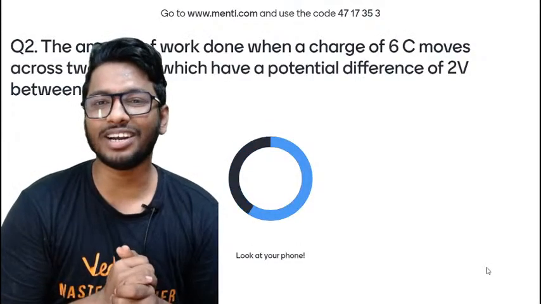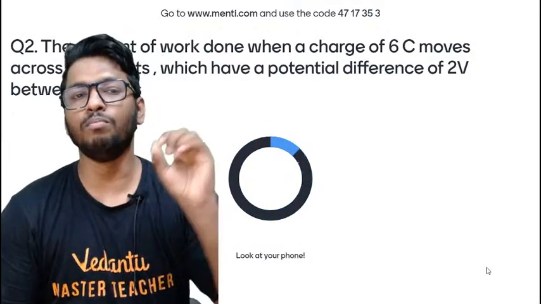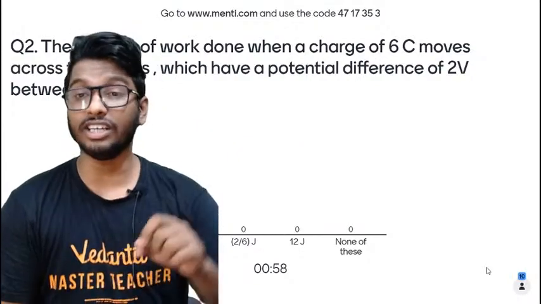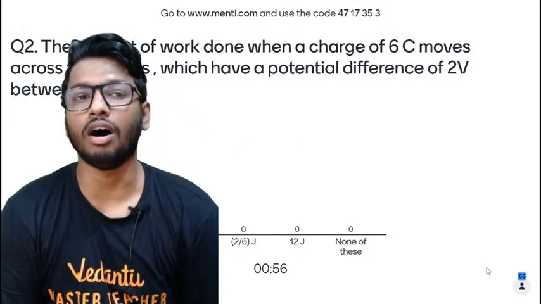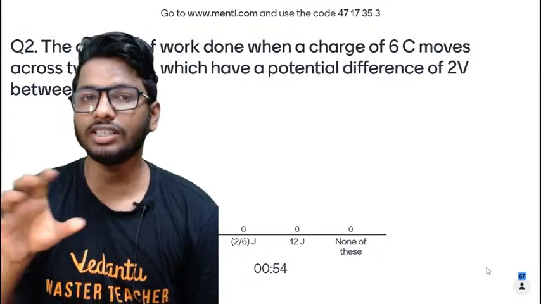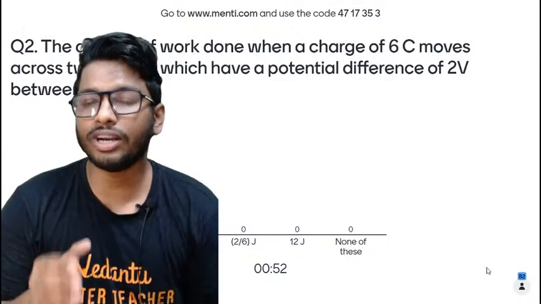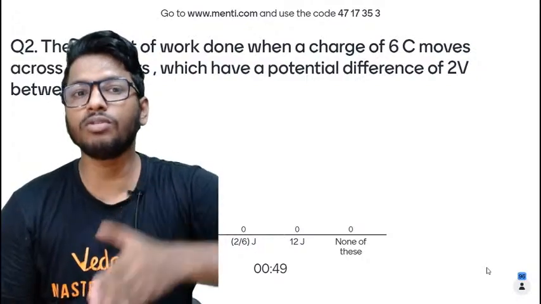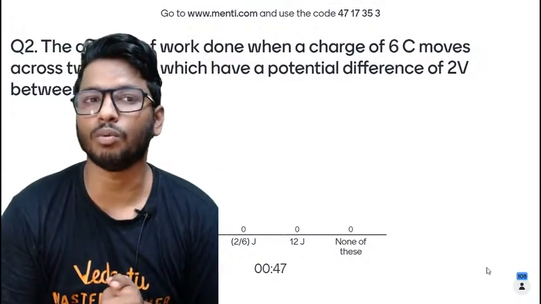The amount of work done when a charge of 6 coulomb moves across 2 points which have a potential difference of 2 volt between them is what? The question is, what is the amount of work done when a charge of 6 coulomb moves across 2 points which have a potential difference of 2 volt between them?